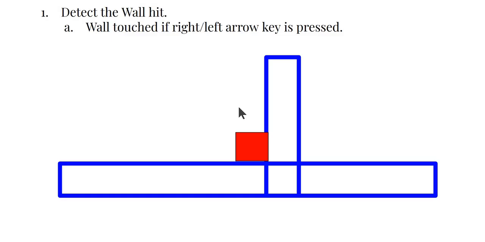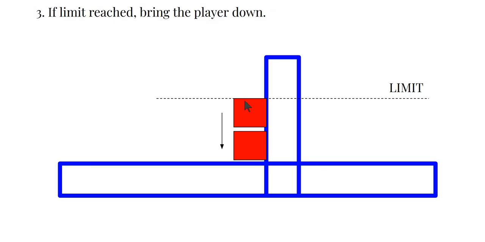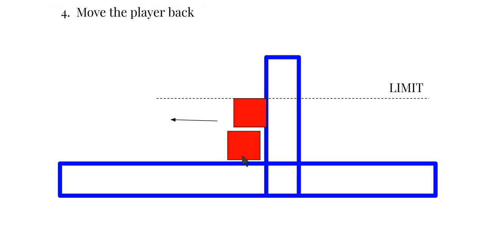So really, we are going to do four steps. The first thing happens when I actually hit the wall, which means my right or left arrow key is pressed, I'm moving left or right, and I detect that I've hit the wall. The moment this happens, I will in fact let the player rise, even though it doesn't look like this. We'll see the magic of running without screen refresh in this process. We'll let the player rise until a certain limit. This limit is quite small, maybe 8 pixels or 10 pixels. But nonetheless, we're letting the player rise and keeping track of how much the player has risen. Once I find that the player has hit this limit, we immediately bring the player back down, and we also move the player away.